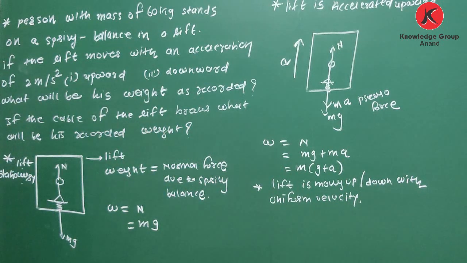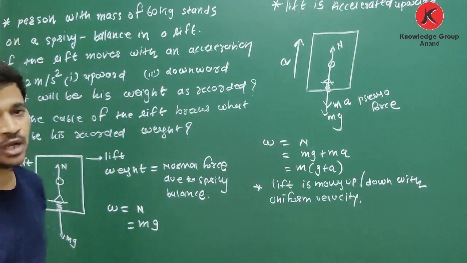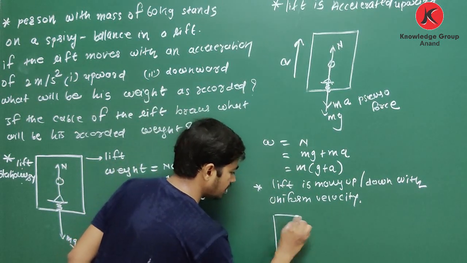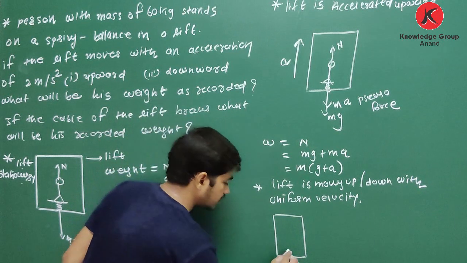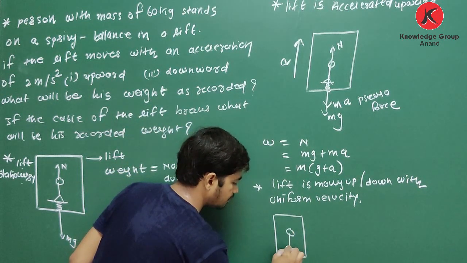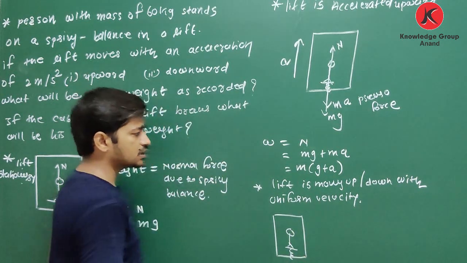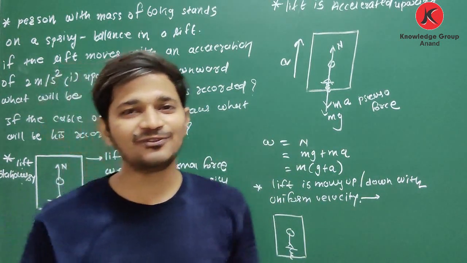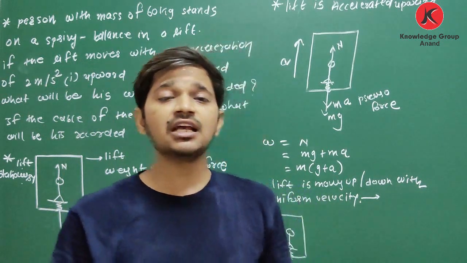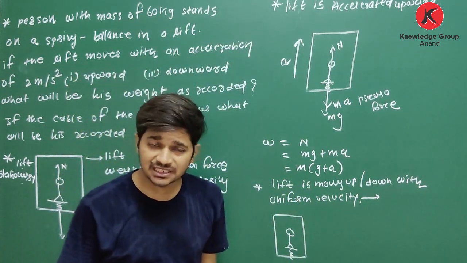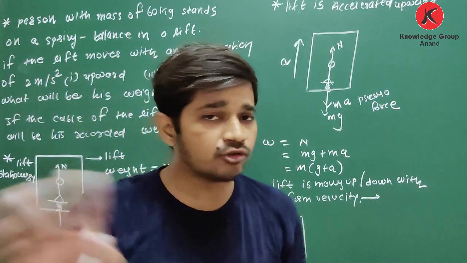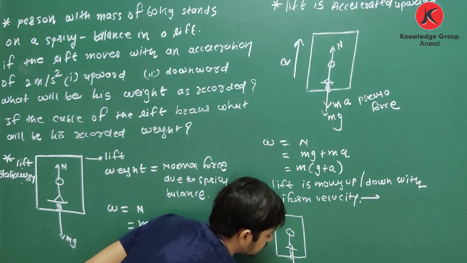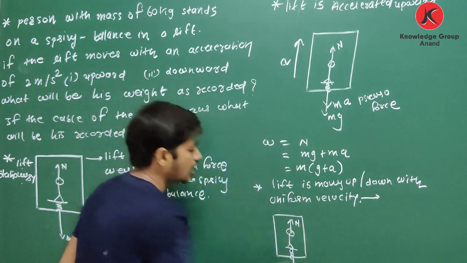Yes, the lift is moving up and down with uniform velocity. Here it is the same lift, with a spring balance and a person. Uniform velocity means no acceleration. It is an inertial frame of reference, and in an inertial frame we do not have to consider any additional force. So there are only two forces, mg in the downward direction and N in the upward direction.